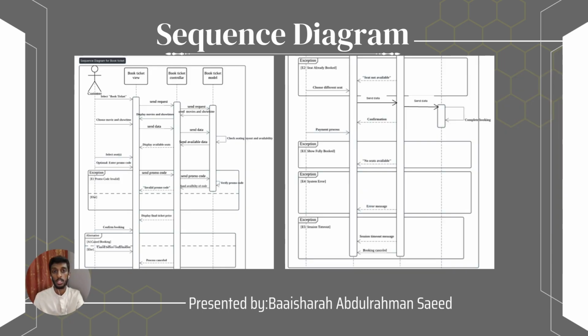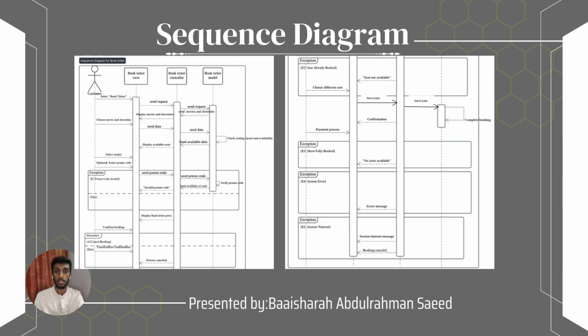We have one actor, the customer. The customer will select book tickets in the interface, which goes to the controller and ticket model, which is the database. This will choose the movie and show time, and will display the movie and show time to the user. The user will choose the movie and show time, then the data will be sent to the controller and model, which check seat availability, and will send the availability data and display availability. The user will select the seat and the option to enter a promo code. We have an extension here.